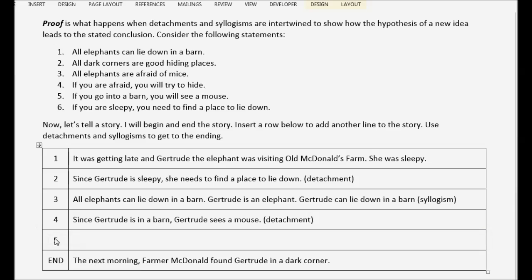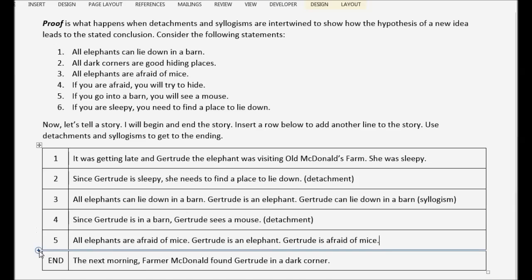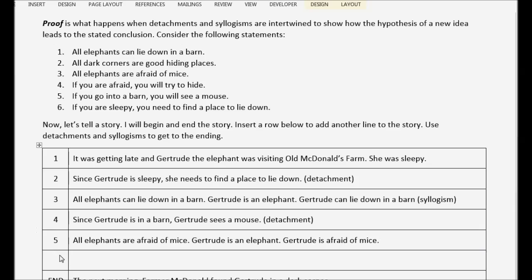So what happens now that she's seen a mouse? Okay. Well, look at this. All elephants are afraid of mice. Gertrude is an elephant. So this means that Gertrude is afraid of mice. Ooh.